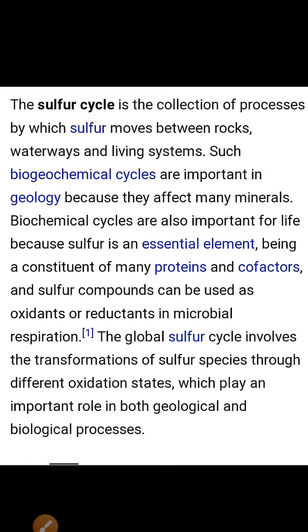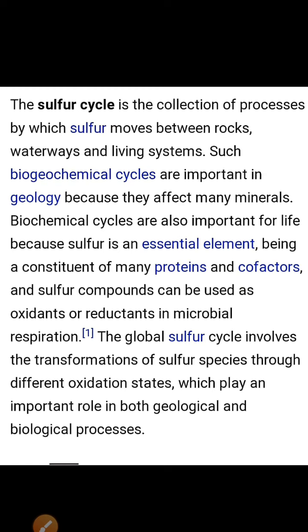So the sulfur cycle is a collection of processes by which sulfur moves between rocks, waterways and living systems. Such geochemical cycles are important in geology. These are all the content they have given.